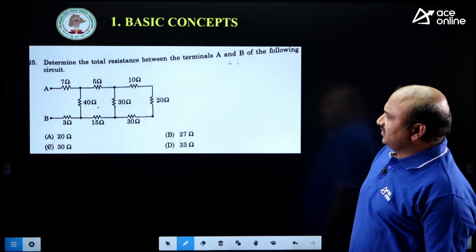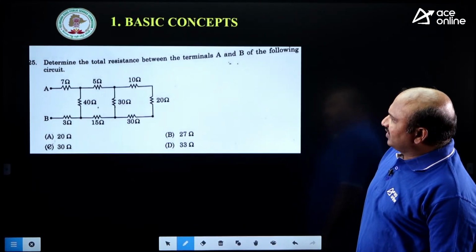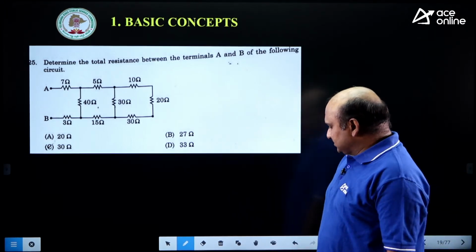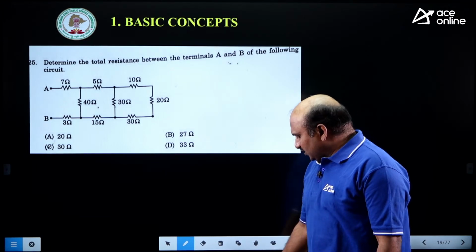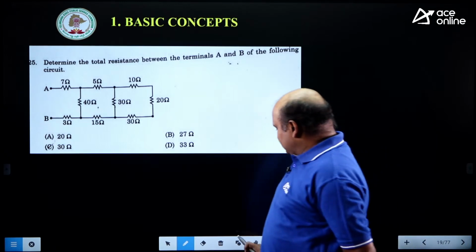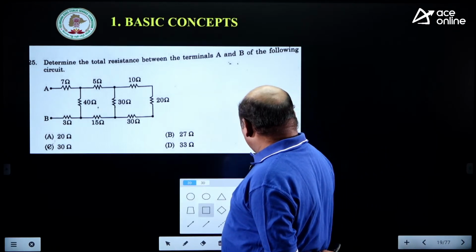Now tell me the next one. Determine the total resistance between the terminals A and B for the following. This is your job. I don't want to do this, you need to do this. I will just provide how you have to follow.